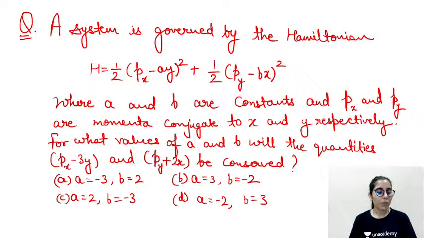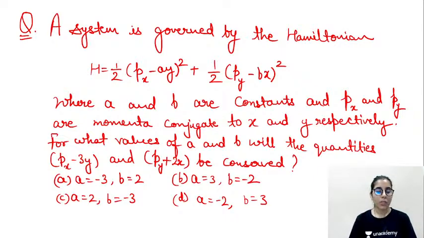And the condition, if there is a conserved quantity, its Poisson bracket with the Hamiltonian will be what? It will be 0. So you just have to take the Poisson bracket of the given function with the Hamiltonian.